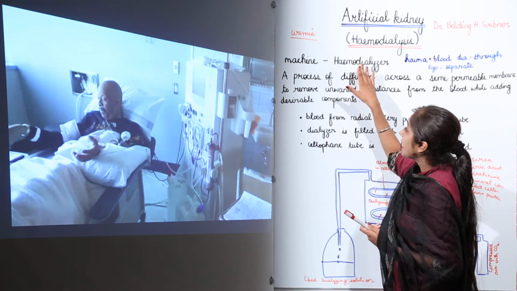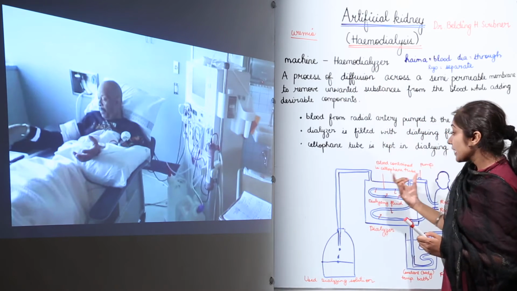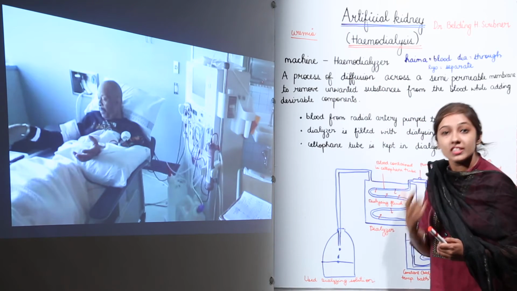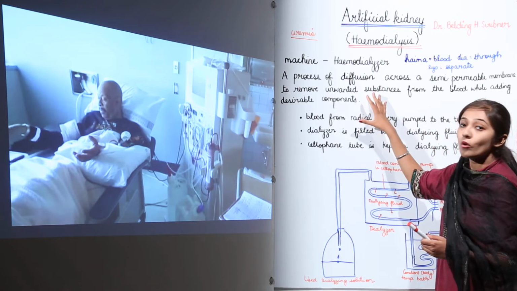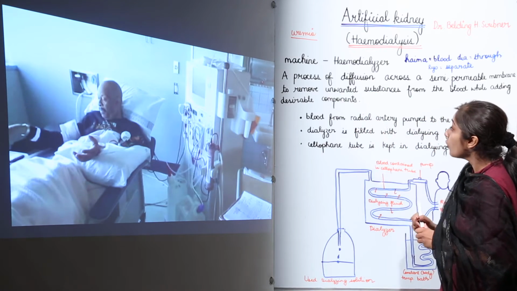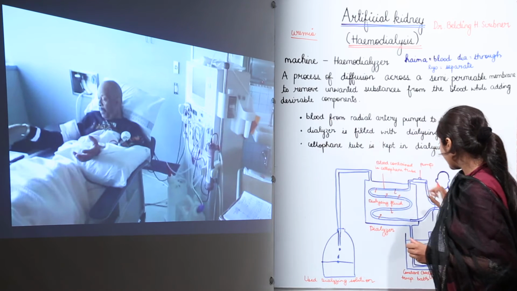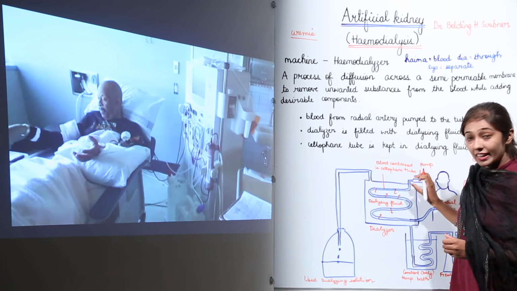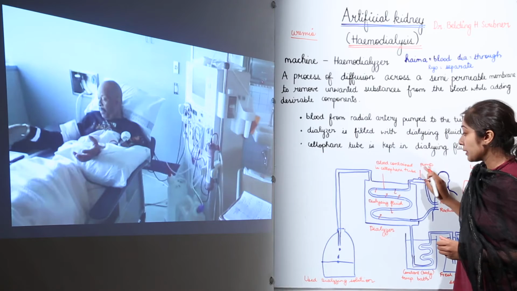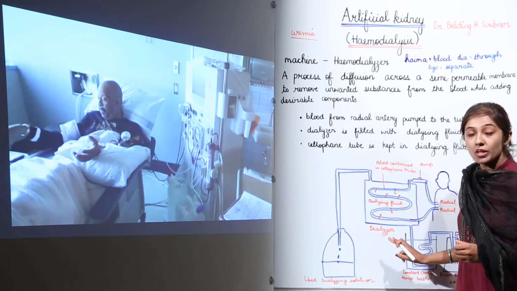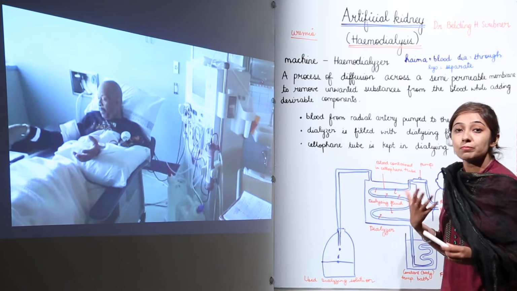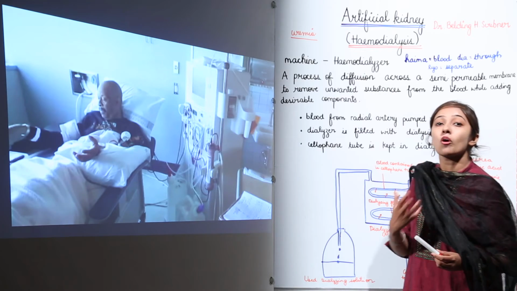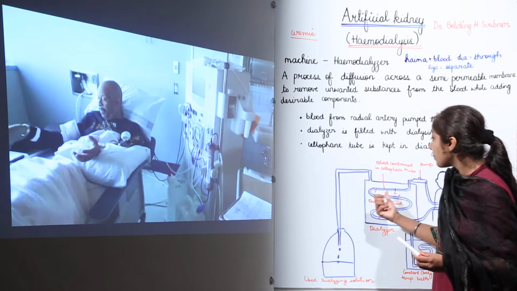This hemodialyzer, which cleans your blood and removes toxic components from it, works like this. Remember that the radial artery is connected to the tube, and with the help of the pump, the blood flows through the cellophane tube, which is semi-permeable, right? It allows only selected components to pass through. So it is impermeable to what?